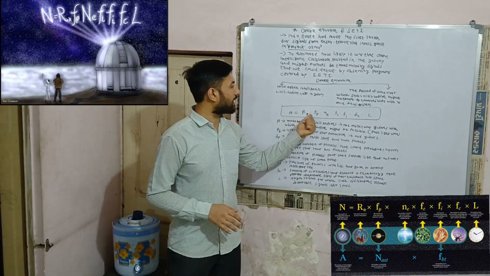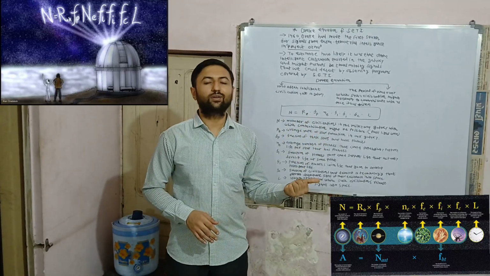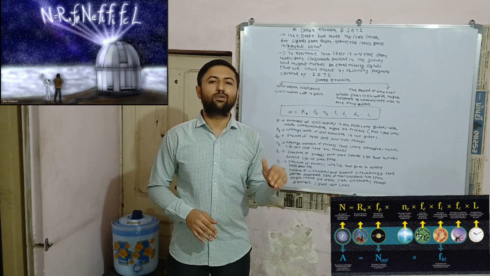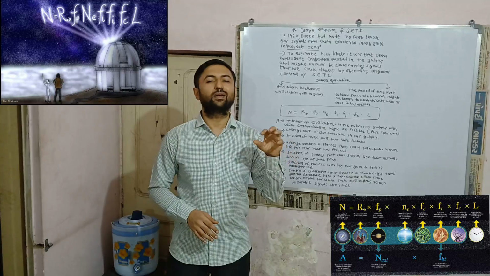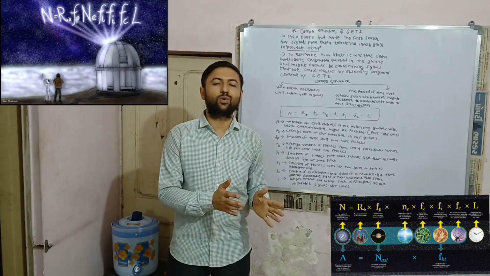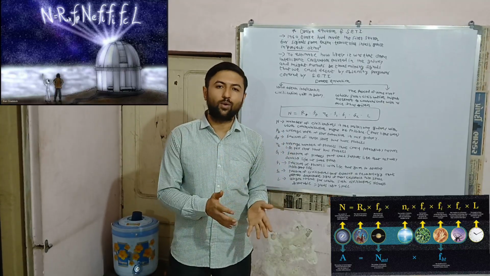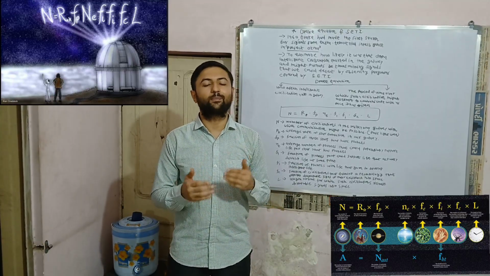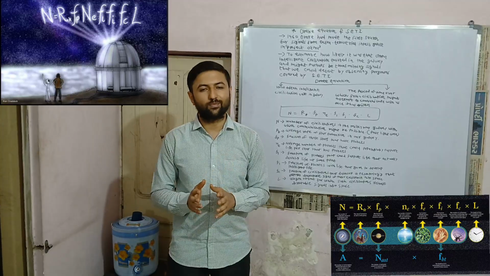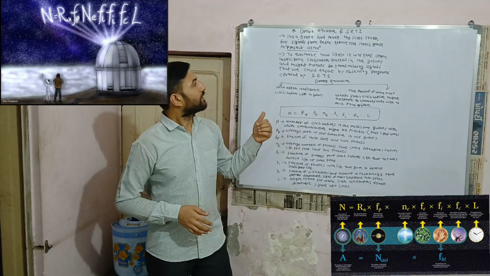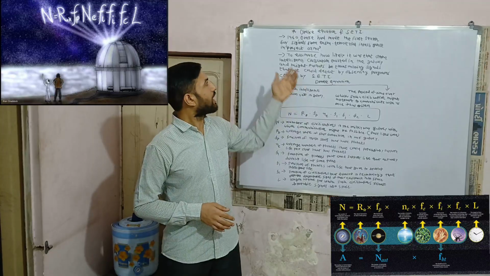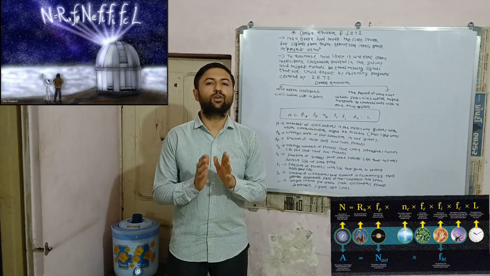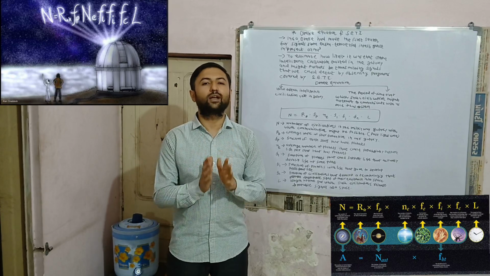So this is the Drake equation, which predicts the existence of intelligent civilization in our Milky Way galaxy in some scenarios. If these scenarios are satisfied, we could have such observations and we could predict the presence of such a civilization. So in the present video, we showed how the Drake equation and the SETI project are interwoven with each other, and how the Drake equation is an integral part of the SETI project.